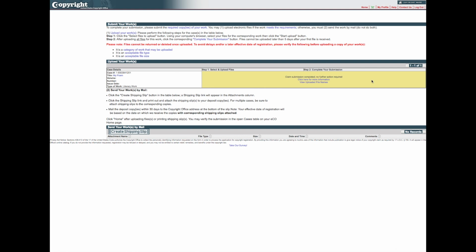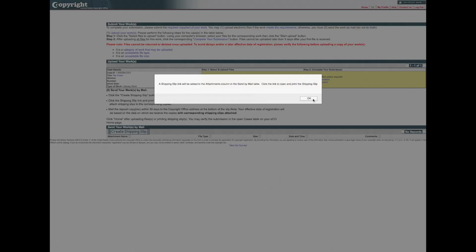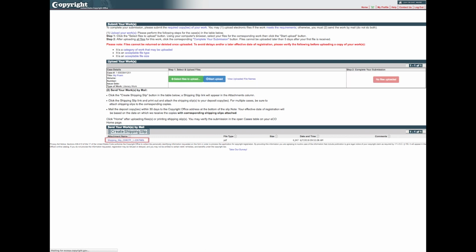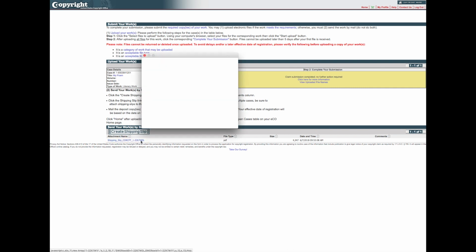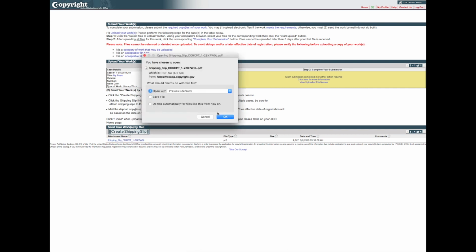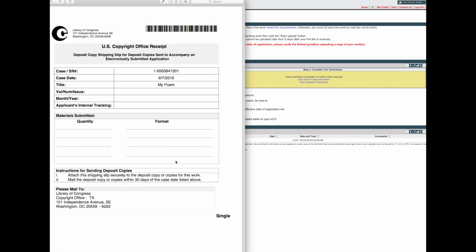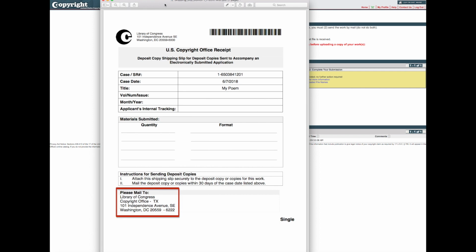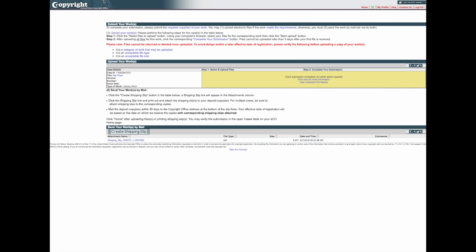To send a physical copy of your work, click Create Shipping Slip on the bottom of the screen. In a moment, a shipping slip attachment link will be added to the screen. Click the link to open and print the shipping slip. Attach the shipping slip to the physical copy of your work before mailing it to the address printed on the bottom of the shipping slip. This completes all steps for submitting your application for one work by one author.